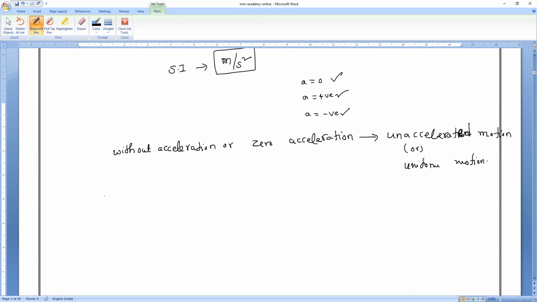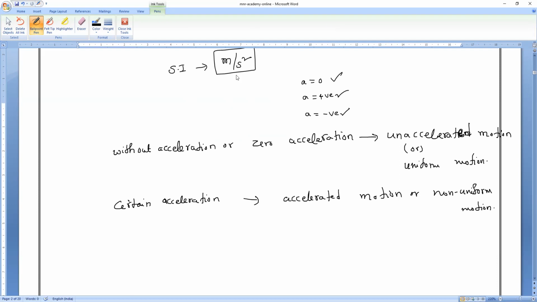Next, when a body moves with a certain acceleration, either positive or negative, it doesn't matter. If the body is having certain acceleration, then the motion of the body is said to be accelerated motion, or we can say non-uniform motion.